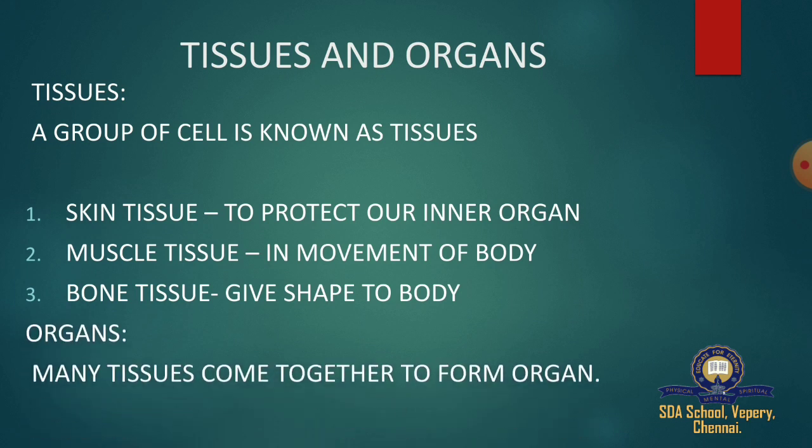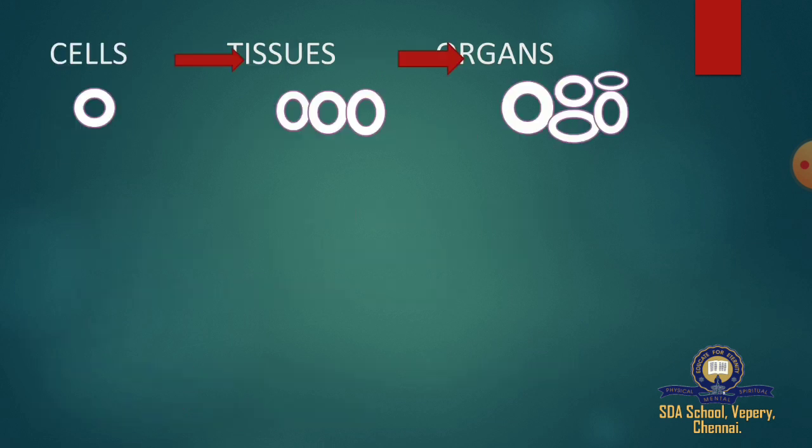As we have learned, a tissue is a group of cells. Similar to that, many tissues come together to form organs. So a group of cells is known as tissues and a group of tissues is known as organs. So the heart is an example of this. Muscle and skin tissues, these two tissues join together in the function of a heart.